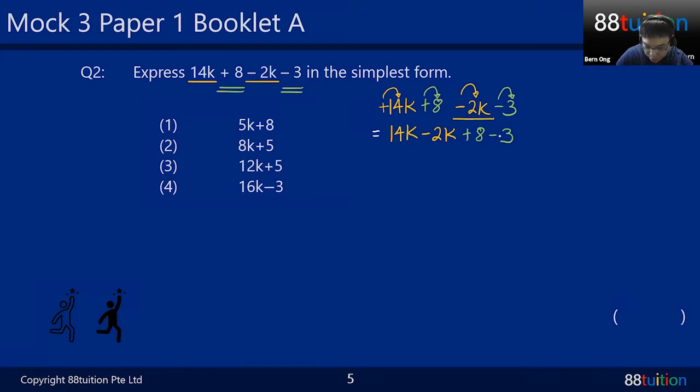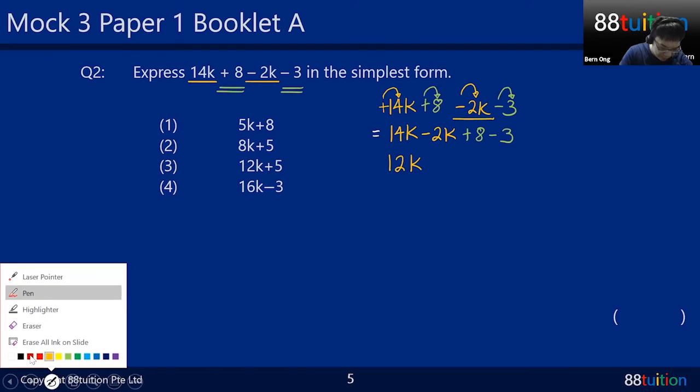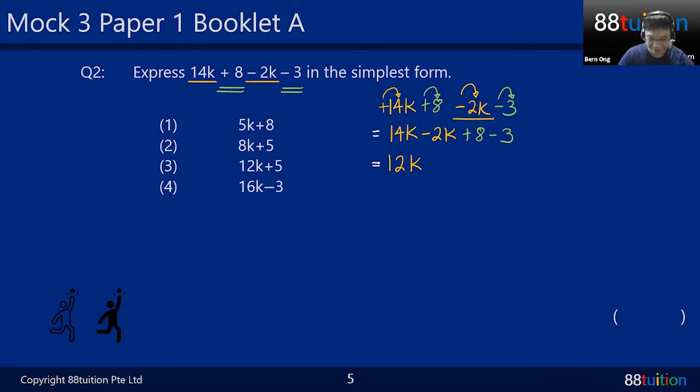By now, you should know this very well. So I'm just doing a rearranging here. 14K minus 2K. K is like kangaroo. 14 kangaroo minus 2 kangaroo, I'm left with 12 kangaroo. And also 8 minus 3.